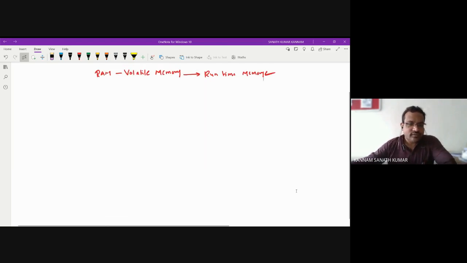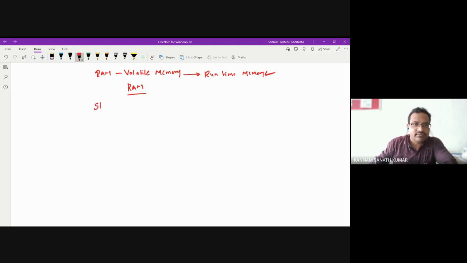Now I'm drawing the RAM. RAMs are divided into two types: one is SRAM and another one is DRAM. First of all, we will see the static RAM. SRAM is nothing but static RAM. We also call this an SRAM cell.